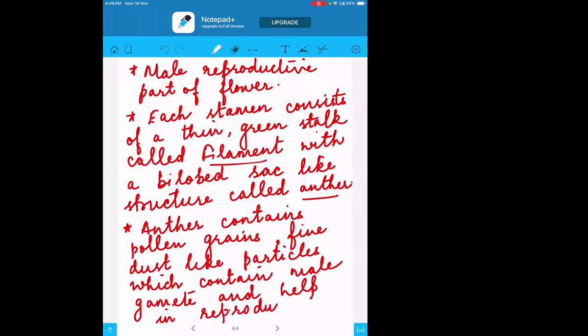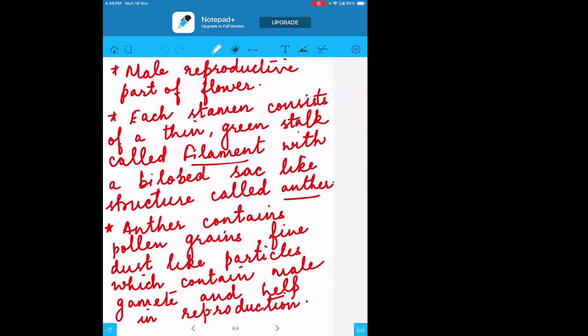So this is a very, very important point. The stamen has two parts, anther and filament. Anther is basically the bilobe structure and filament is the stalk of the stamen. The anther will have the pollen grains, which are the fine particles, and they also contain the male gametes, which will be helping for reproduction. And all together, the stamens are collectively called as the